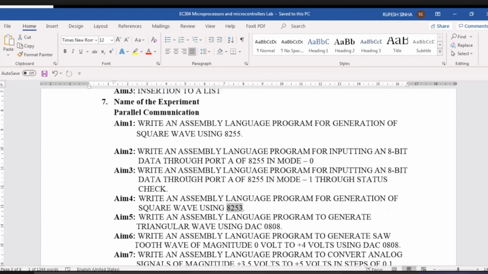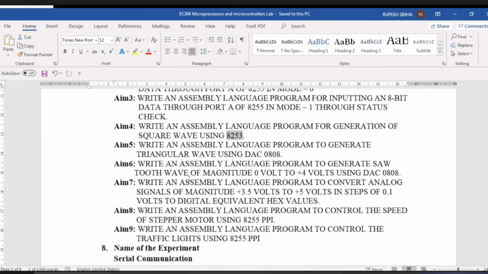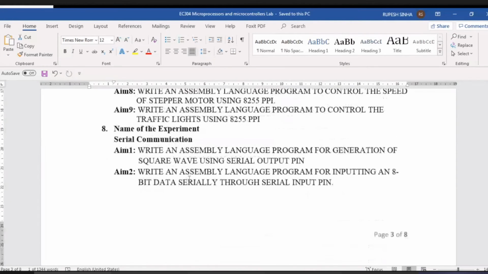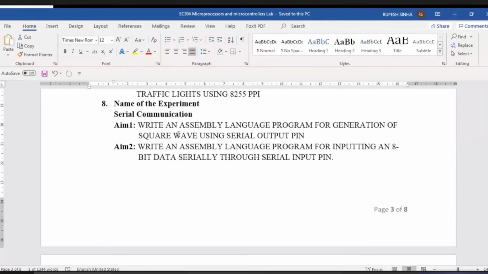That comes under parallel communication. Then we have serial communication also. Write an assembly language program for generation of a square wave using the serial output pin, SOD, and an assembly language program for inputting 8-bit data serially using the SID pin.